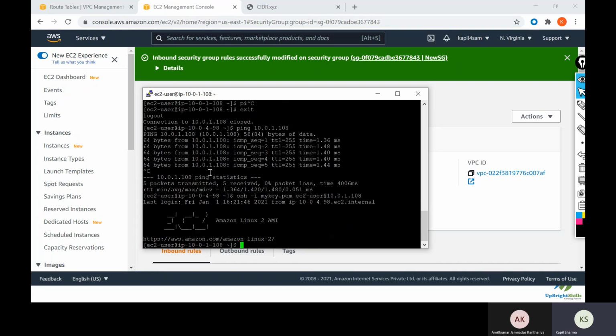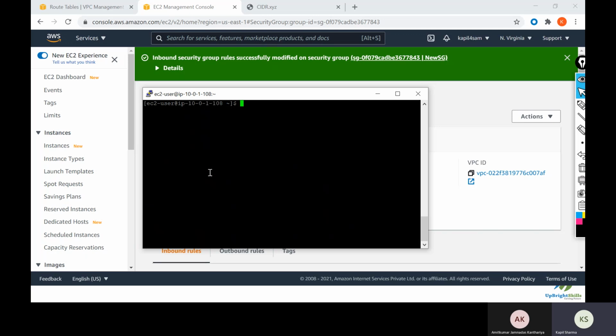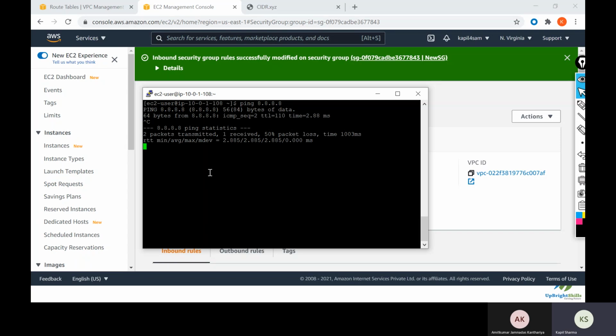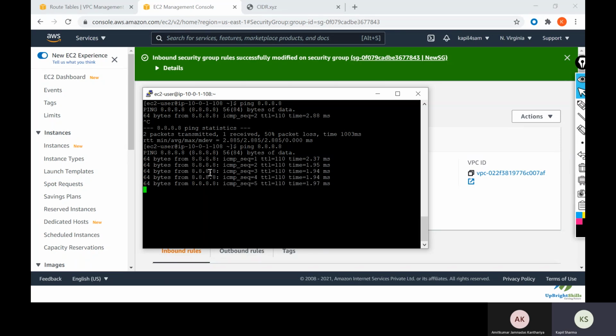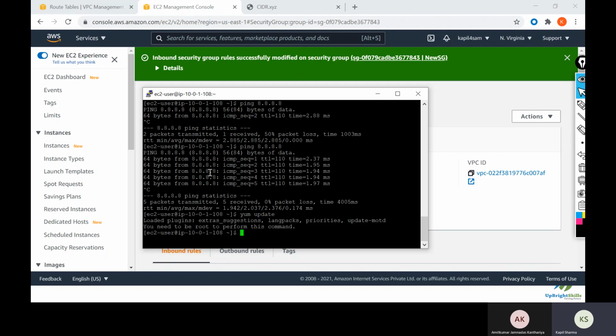We will go to this SSH session and ping. Okay, yeah, it is working. So now you can see I'm able to access the internet using the NAT gateway. So now if I want to update my operating system, you can run the yum update command. You need to write sudo because you don't have root privileges.